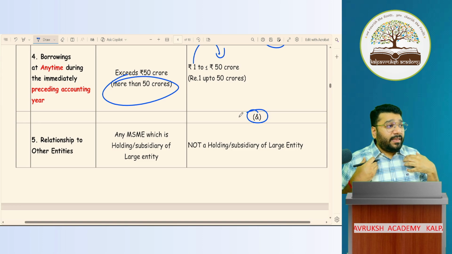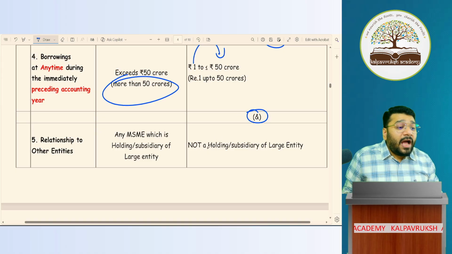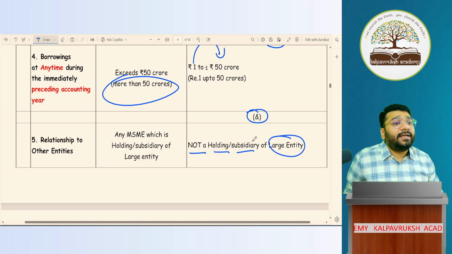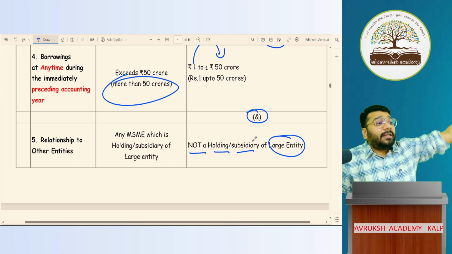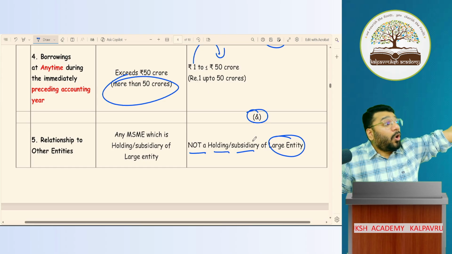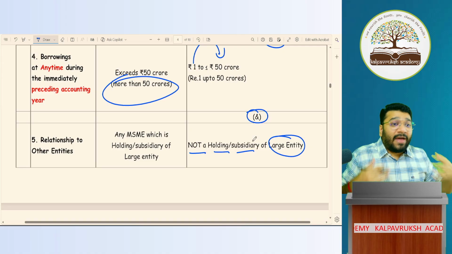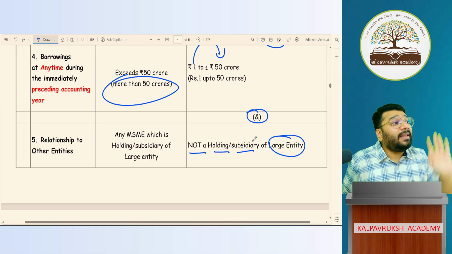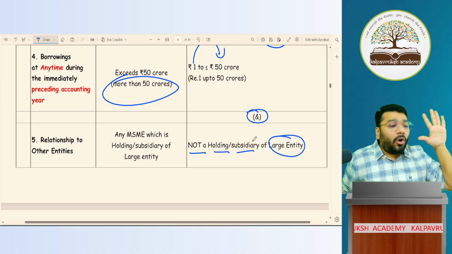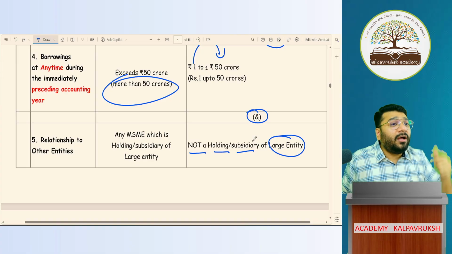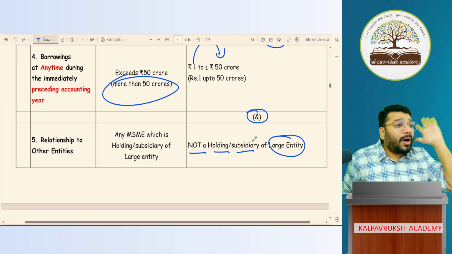For me to be MSME, apart from satisfying the above four conditions, the fifth condition is that I should neither be the holding nor the subsidiary of a large entity. Because if my elder brother or younger brother is a large entity following all the AS, then I also have to apply the large entity concept. So I should not be related to a large entity. All these 5 conditions together, if you satisfy, you are an MSME. If any one condition is violated, you are a large entity.